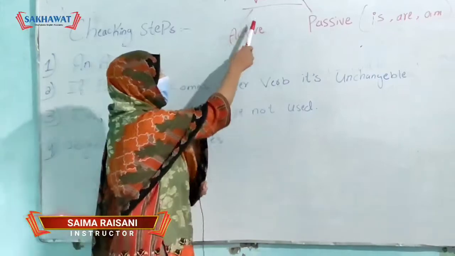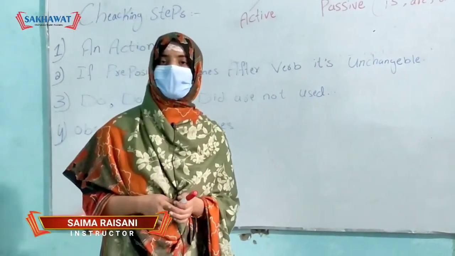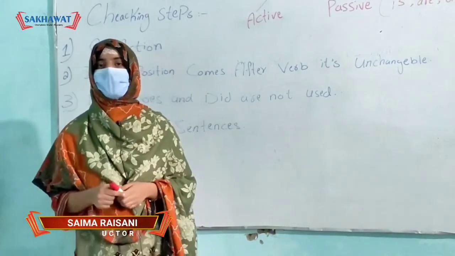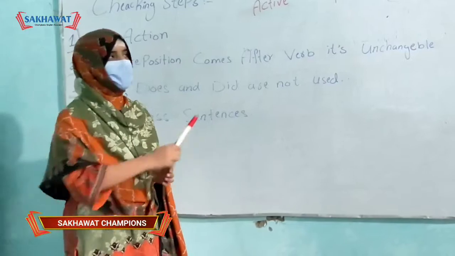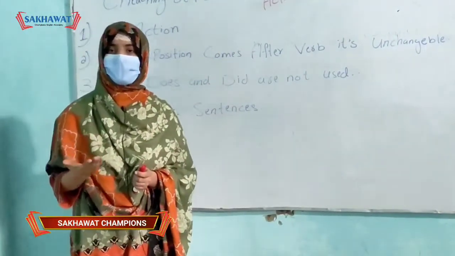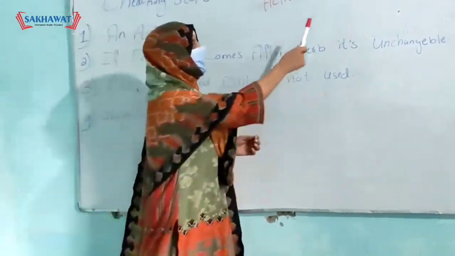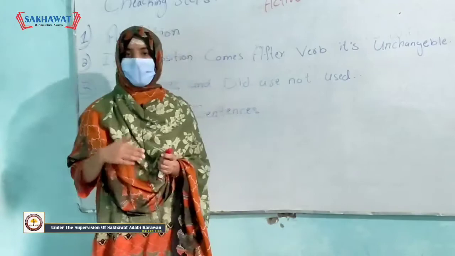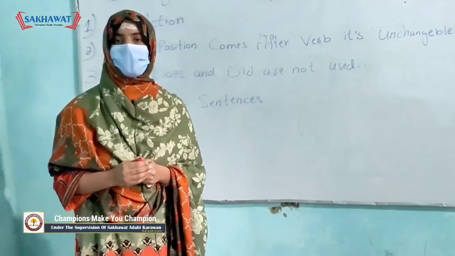What is voice? Voice is a form of verb which shows whether the subject is doer of an action or receiver of an action. Voice has two kinds. First kind is active voice. The active voice shows that the subject of the sentence is doer of an action. And the second kind is passive voice. Passive voice shows that the subject of the sentence is receiver of an action.